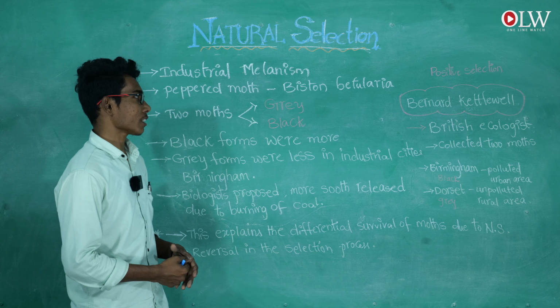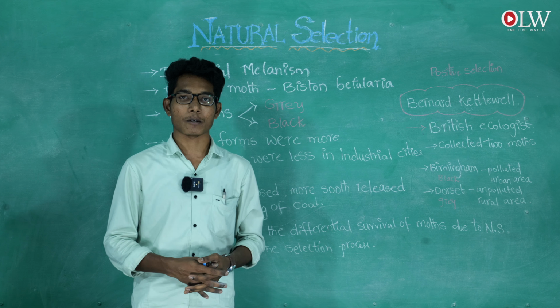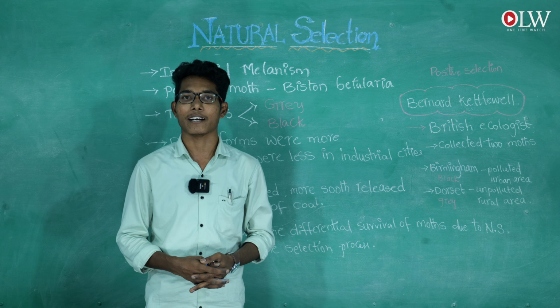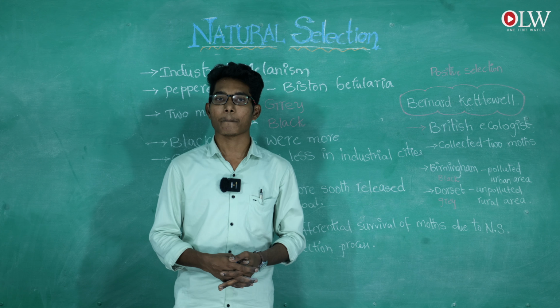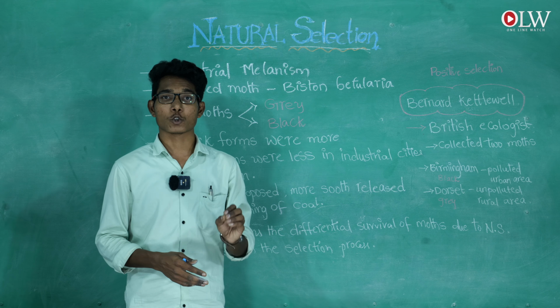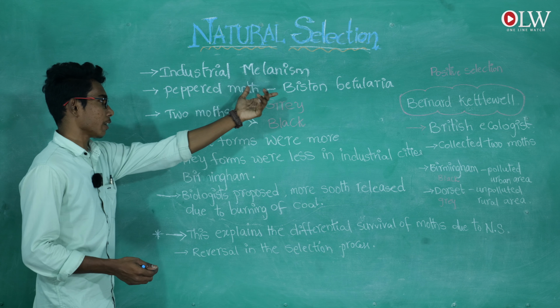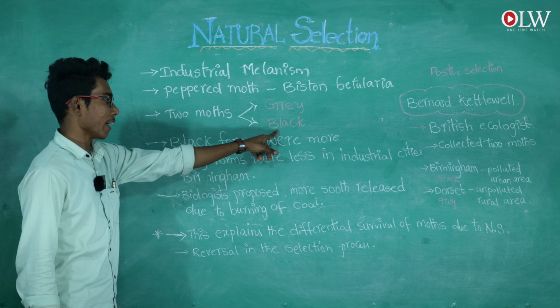Here in natural selection, we have two peppered moths. The peppered moth Biston betularia is the best example of natural selection and industrial melanism. In the peppered moth Biston betularia, two moths are present: one is a black moth and another is a grey moth.